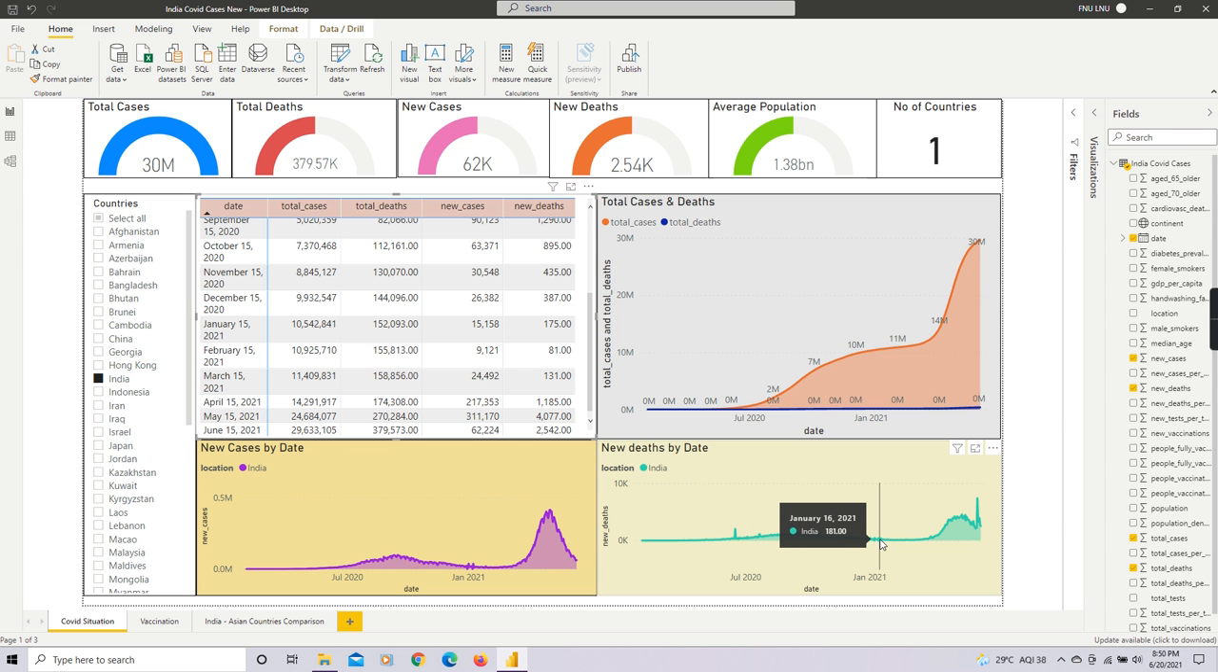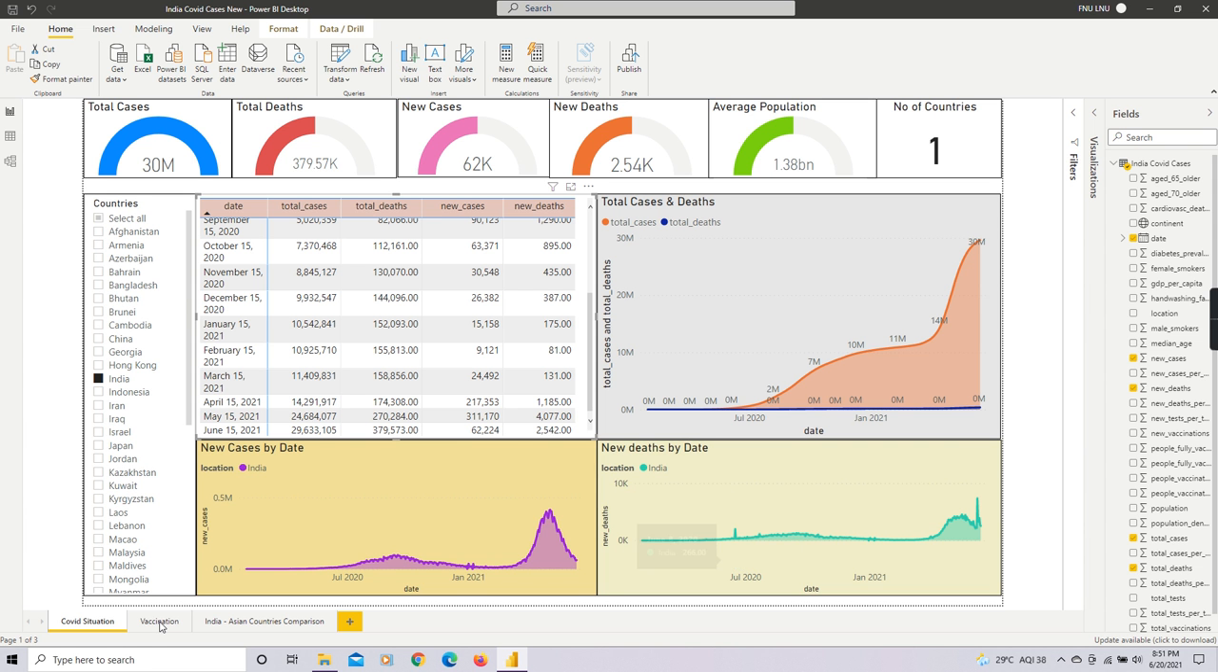So we can see January 16, 181 deaths were registered, and then again it started increasing and it was again decreasing, but the sharp rise was on 10th of June, that is 7,374 new deaths were registered, and then again it was decreasing. So this is the area filled chart which I have used to build the visualization.